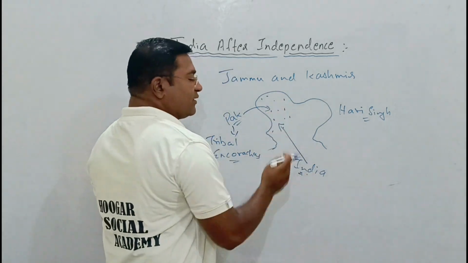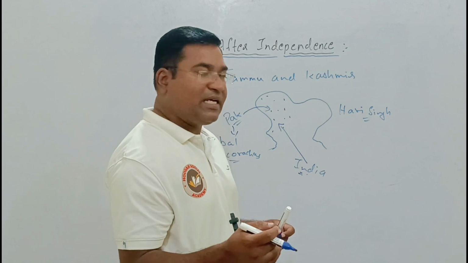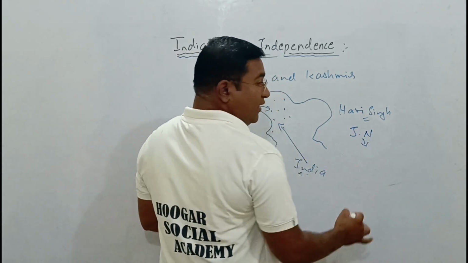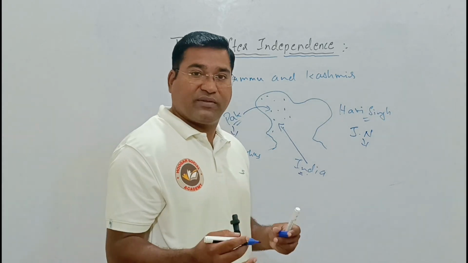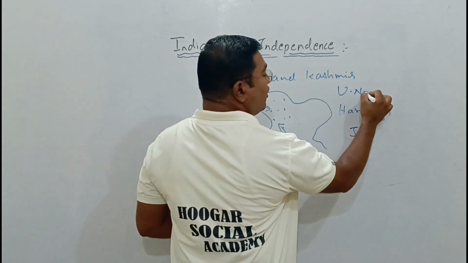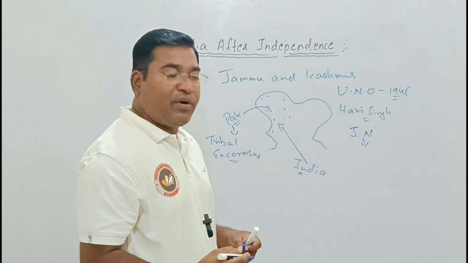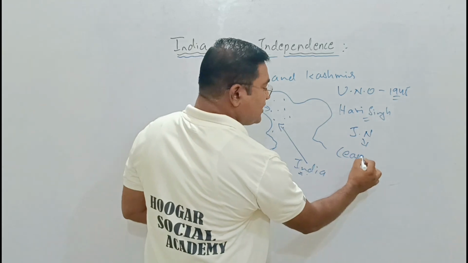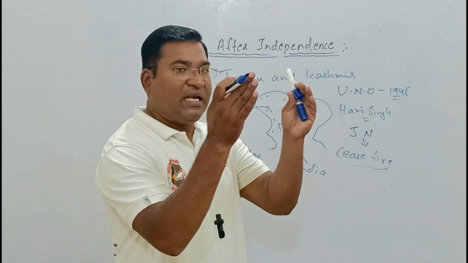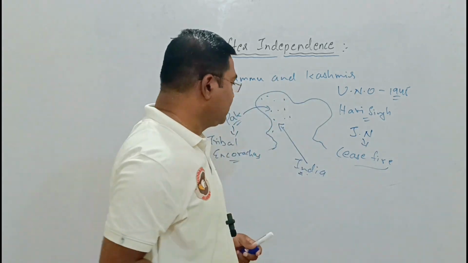Indian forces entered, but there was a small default by the Indian Prime Minister, Jawaharlal Nehru: this situation was reported to the UNO, which was established in 1945, and the UNO ordered a ceasefire, in the sense of stopping the war. Let these issues be settled through talks.